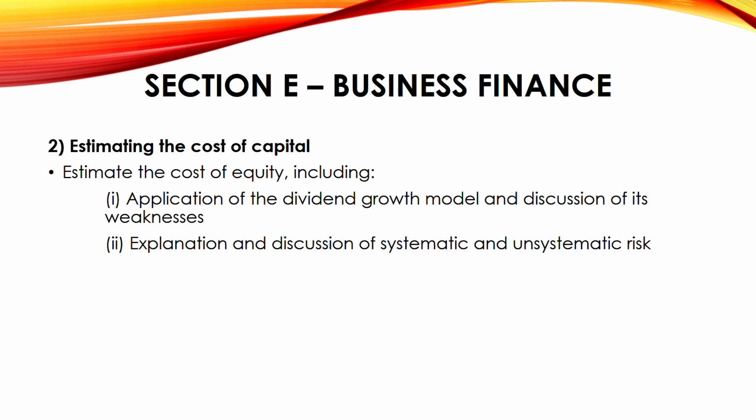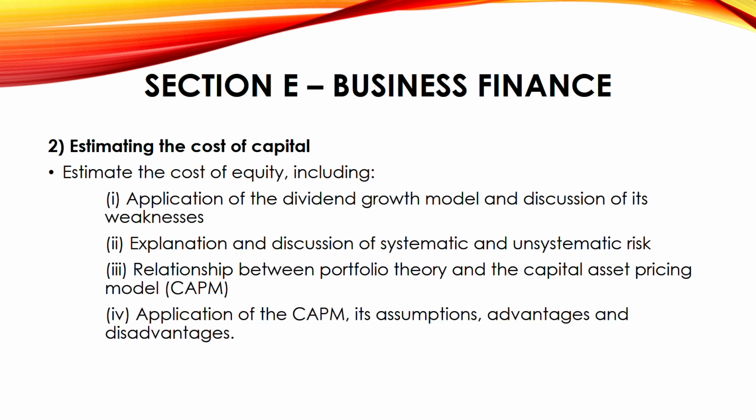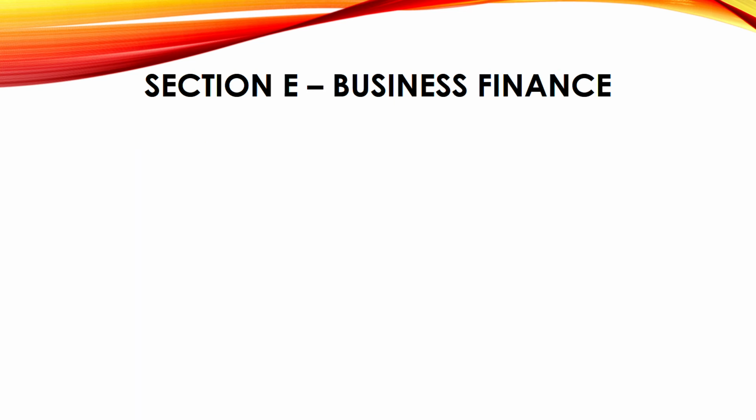You have to know. Next, portfolio theory and capital asset pricing model. What is this capital asset pricing model? Through this capital asset pricing model only we'll calculate cost of equity. There's a fixed formula, need to memorize it, and you will be able to get cost of equity. Its application, assumptions, advantages and disadvantages, you have to know it. Some models are very important. There's no way around it, you have to know it, and it will be there later also in your AFM syllabus.